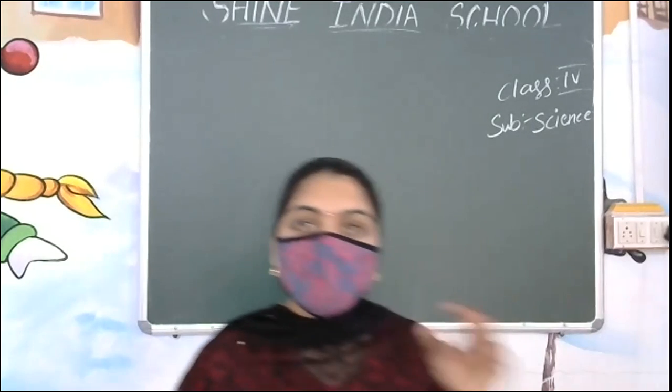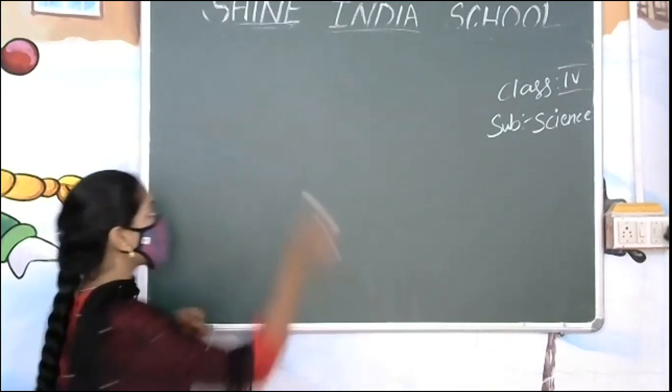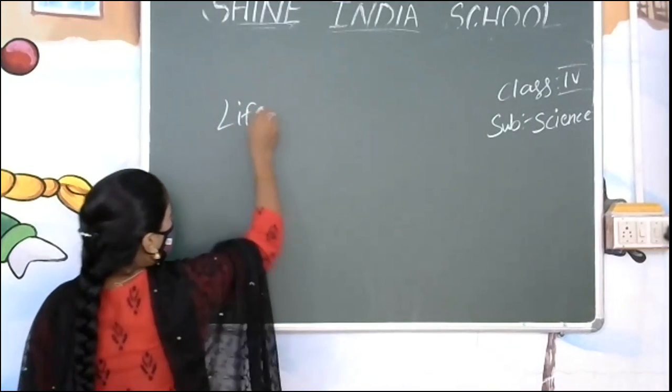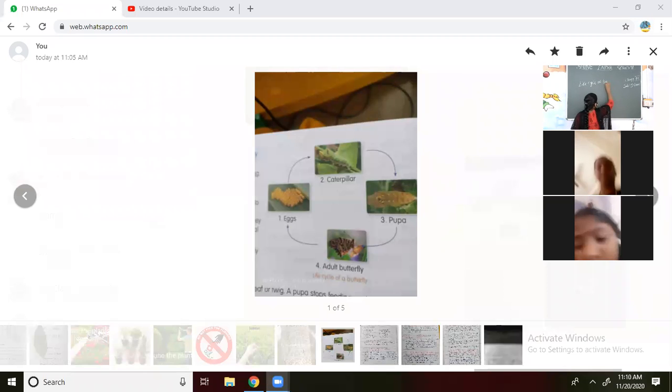You should practice the diagram of the life cycle of butterfly, and the life cycle of ant.